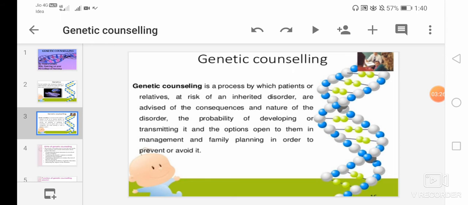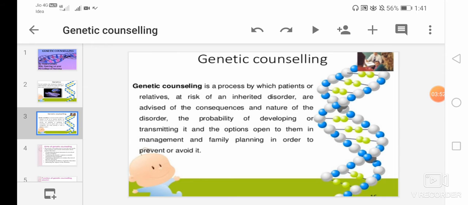So, what is genetic counseling? Genetic counseling is a process by which patients or relatives at risk of an inherited disorder are advised of the consequences and nature of the disorder, the probability of developing or transmitting it, and the options open to them in management and family planning in order to prevent or avoid it.